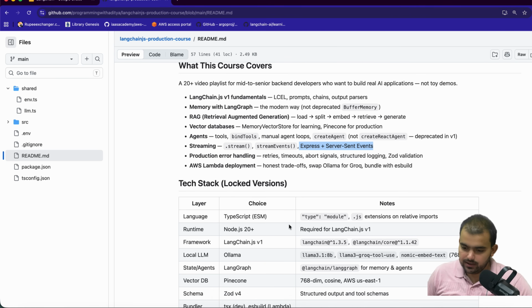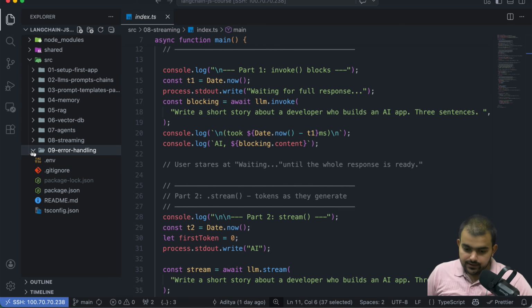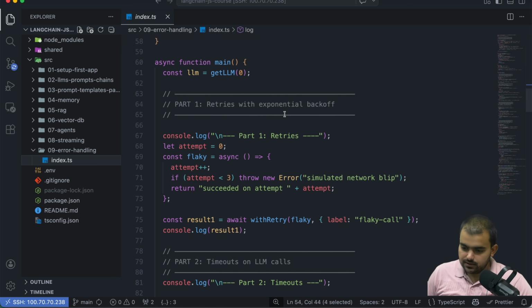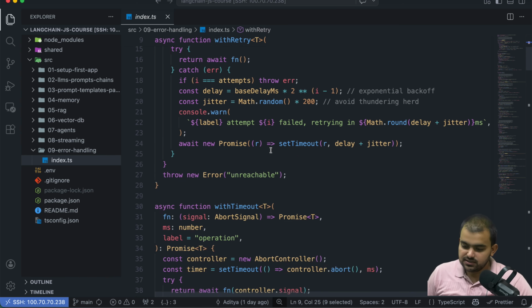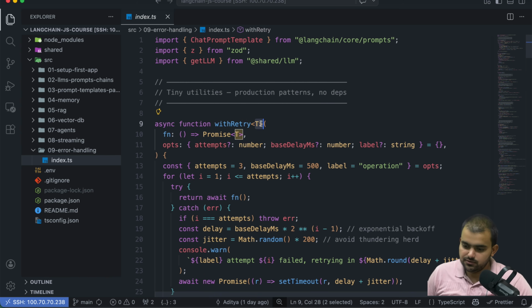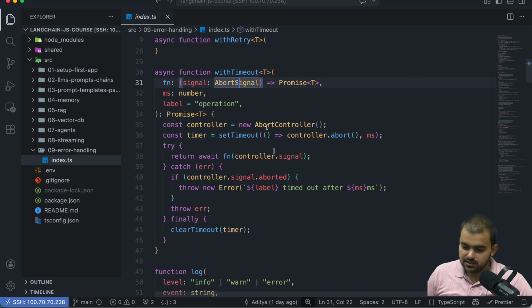If I come back here, we are doing production error handling, like retries, timeout, abort signal, structured logging and Zod validation. In error handling, we created a retry function, and we are also using a generic type, with timeout and abort signal.